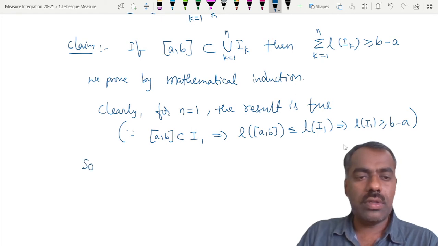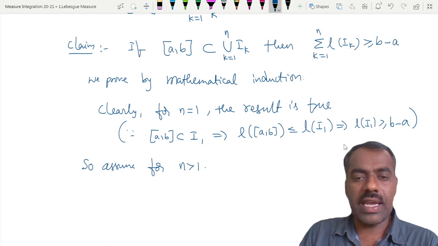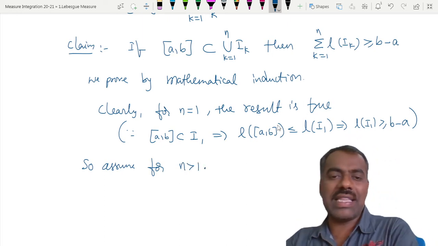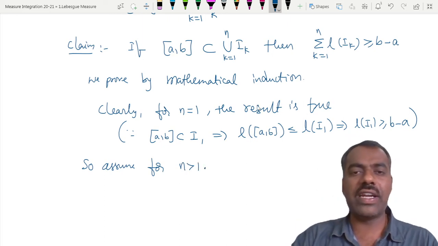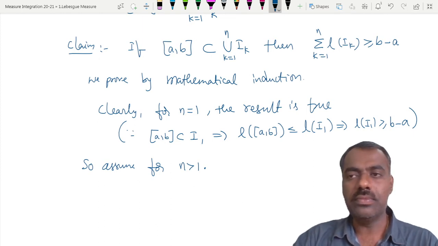So assume it for any n greater than 1. What is meant by saying that? Can somebody say what is meant by saying that we assume this statement for any n greater than 1?